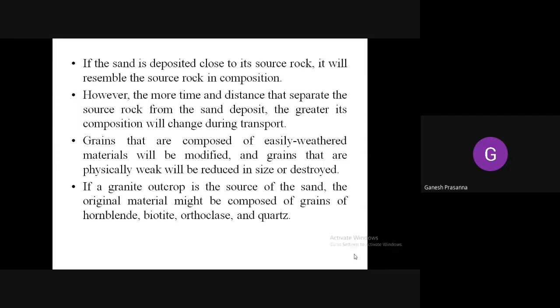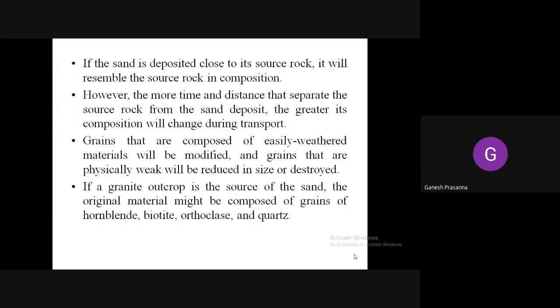For a small example, if the source rock is somewhere near our college premises, that is, Ragiguda, and the deposited particles are near Gopala, the last end or the bus stand, you can see there is a lot of distance. So the distance is too long.